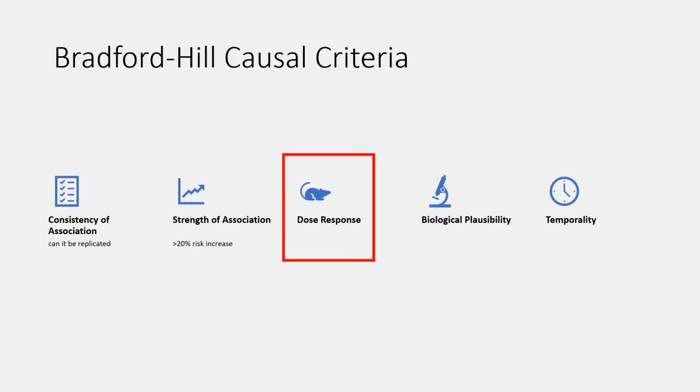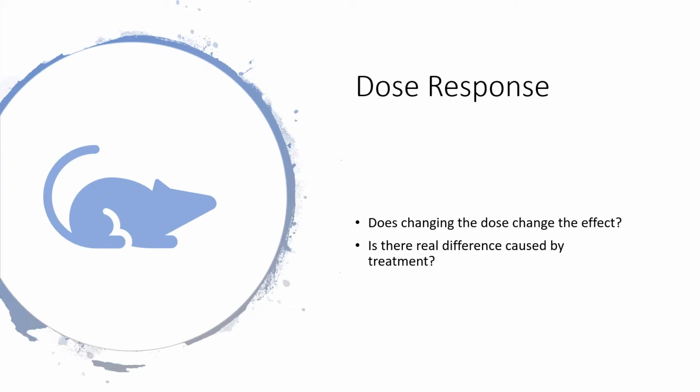Third is dose response. If treatment and response is correlated, then a change in the treatment should result in a change in the response as well for a causal relationship. For example, fewer grams of sugar consumed should result in a lower rise in blood glucose level. This is straightforward, but it can get complicated due to threshold effects, where the body will not absorb more than a certain amount and will not excrete more than a certain amount of a nutrient at once.